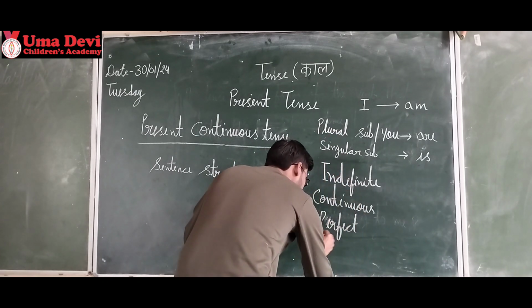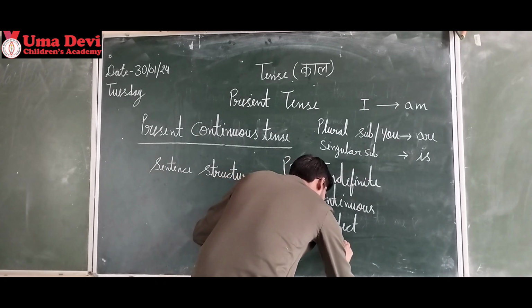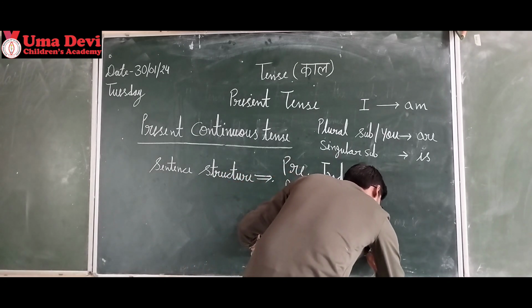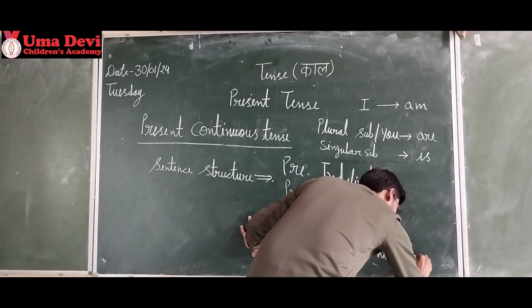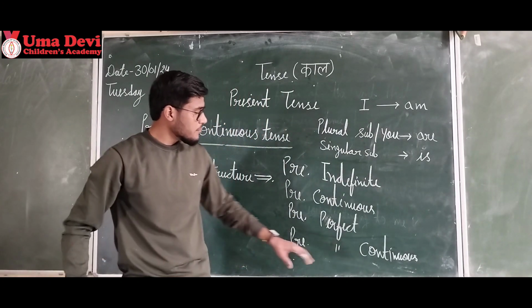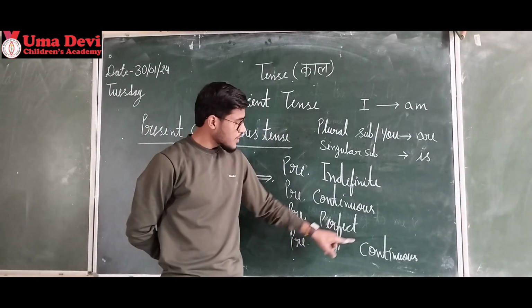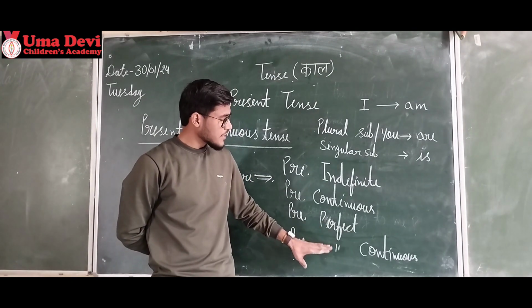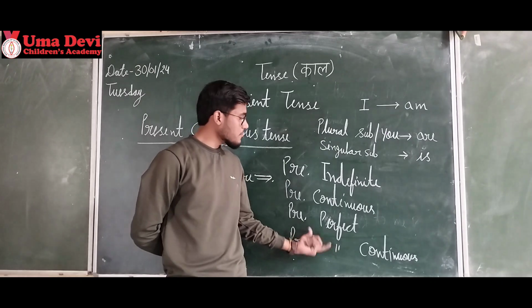In case you don't understand the meaning of the symbol, whatever is written here, if you put the symbol, we explain the same here. Like perfect is written here, so I put the symbol. It means perfect is also here.